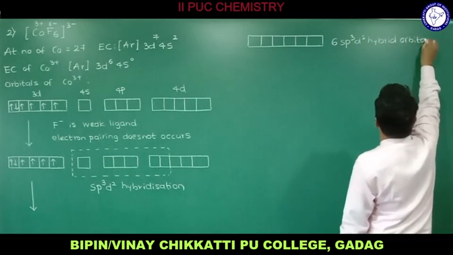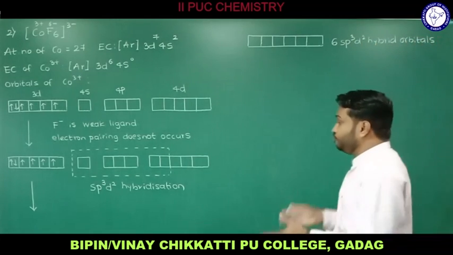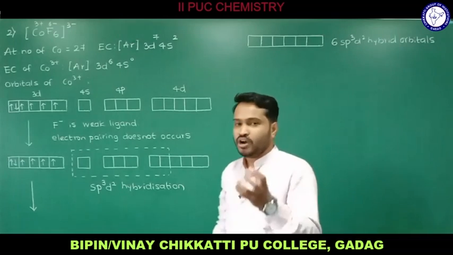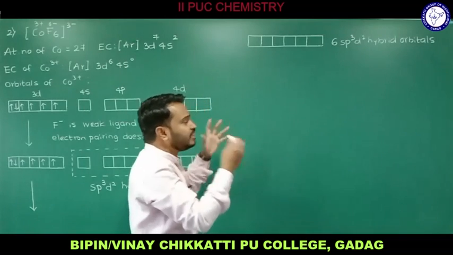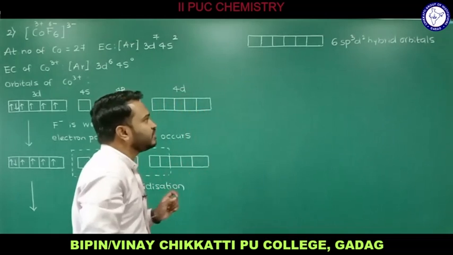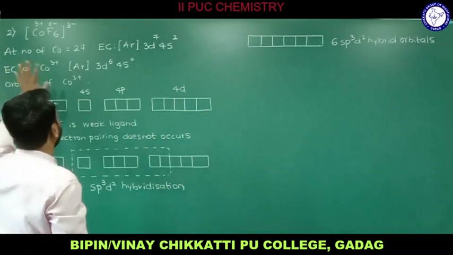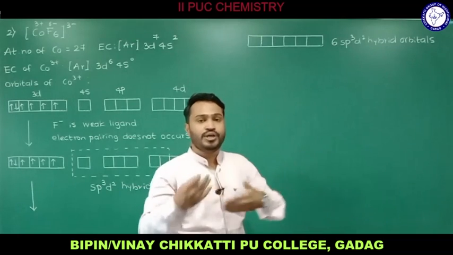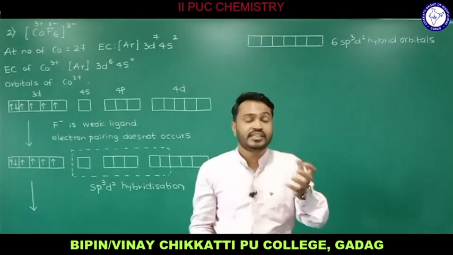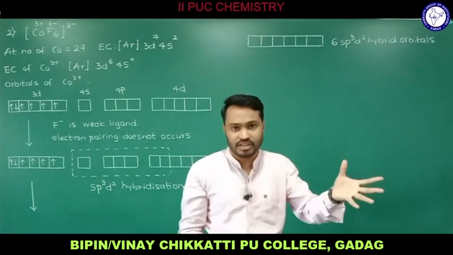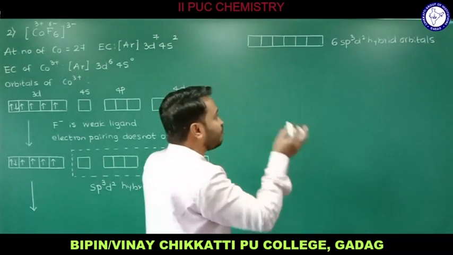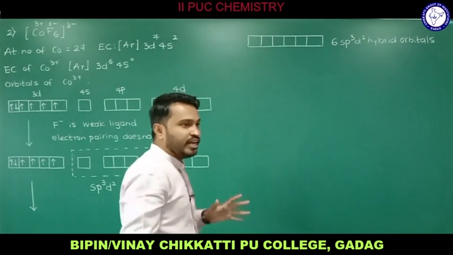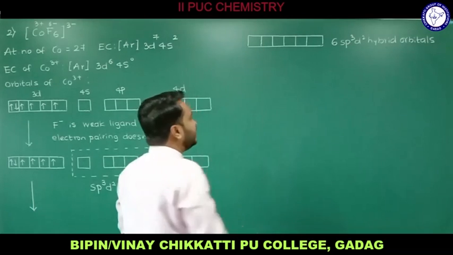So now we got 6 sp3 d2 hybrid orbitals from the central metal atom, that is cobalt 3 plus. Now we'll look at what kind of ligand we have. So we have an F minus ligand, 6 fluorido ligands, and these have 6 lone pairs of electrons for donation. Therefore all these hybrid orbitals are filled with 6 pairs of electrons donated by the ligand F minus.